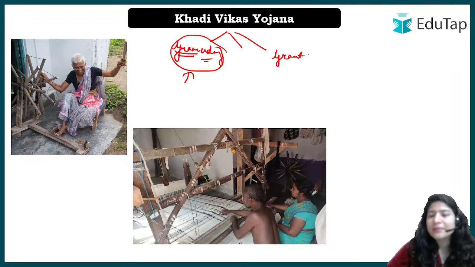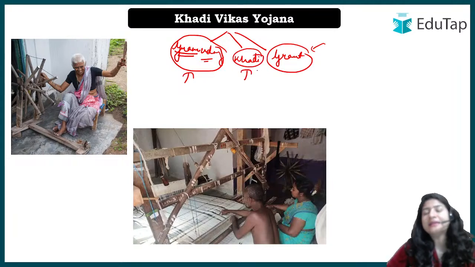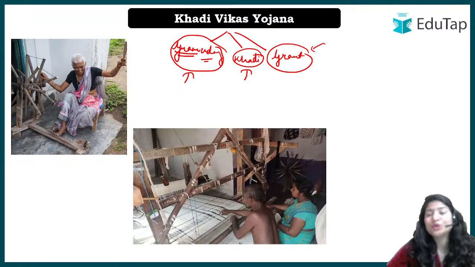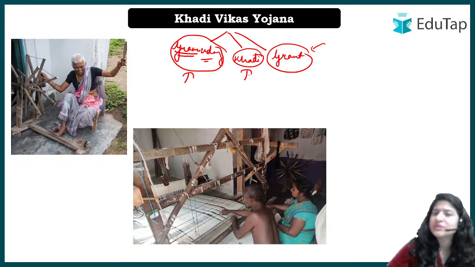So basically whatever money will be required for the allocation, for the distribution, everything, for that we have a separate component, right? And one was the Khadi Vikas Yojana. This is the one that we are going to discuss in detail today. We understood it a little bit in the previous session, but there was some data, and I wanted to have a separate session on this so that you do not get confused with the data, right? Because in the last class also there was a lot of information.